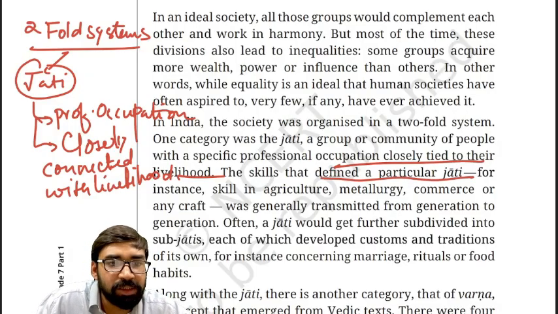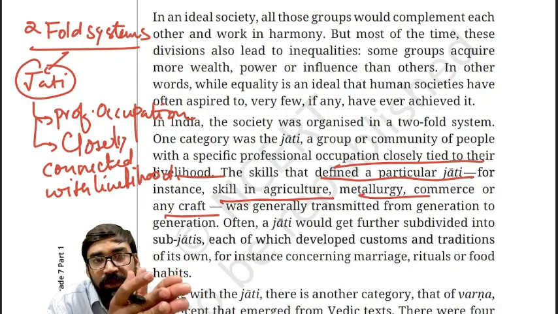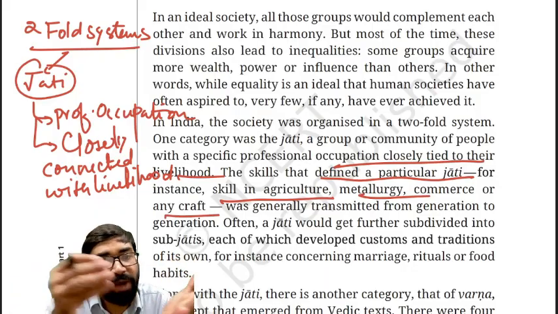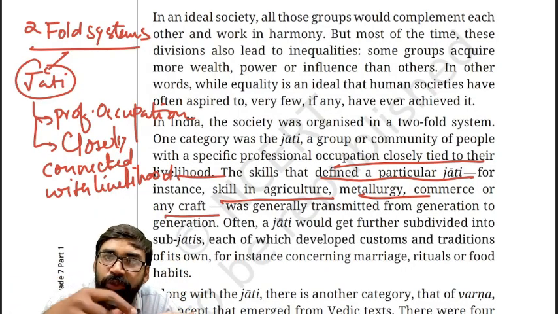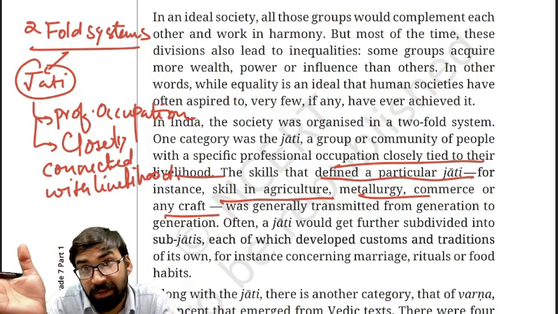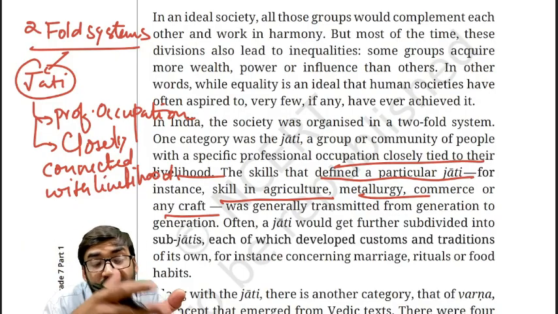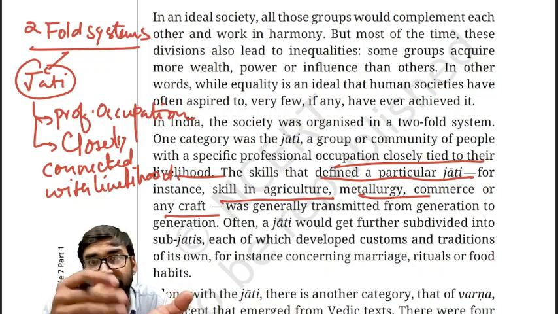For instance, skill in agriculture, metallurgy, commerce, any craft, which can be transferred. Like you have the knowledge of metallurgy, you have transferred your knowledge of metallurgy to your son. Your son transferred that knowledge to his son. Clear? In this way, the knowledge of a particular profession is transferred from generation to generation.